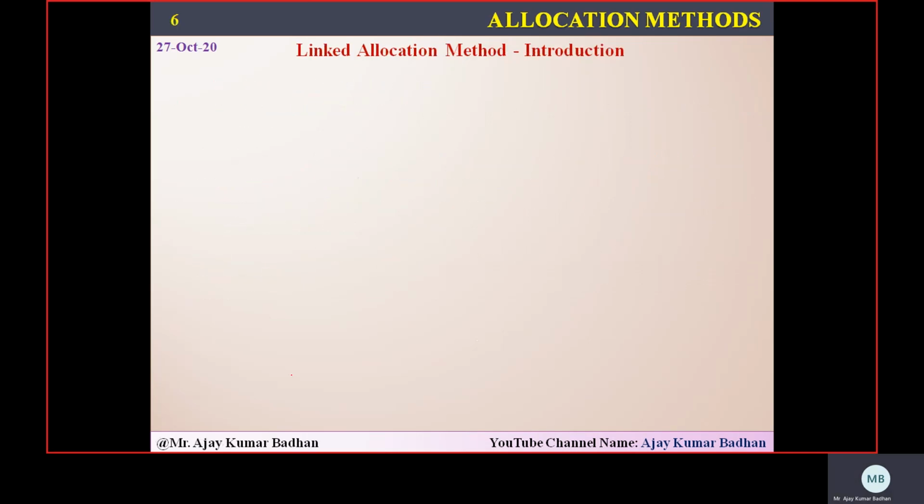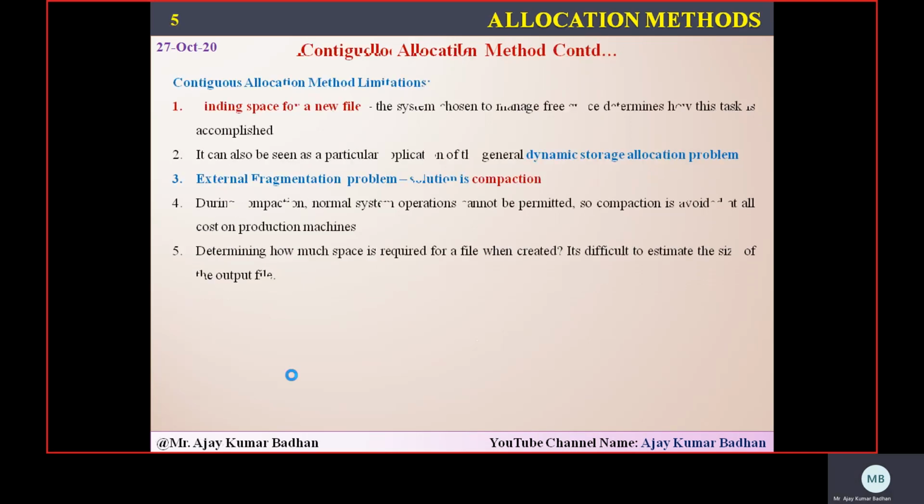Okay, fine. That is related to the limitations we have. Now, apart from that, other problems also exist.